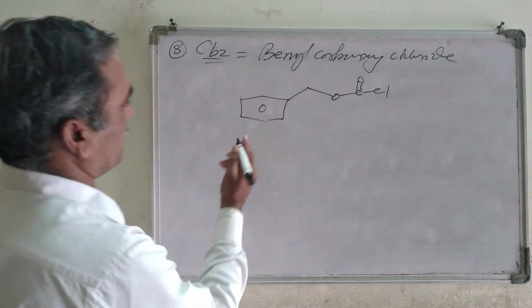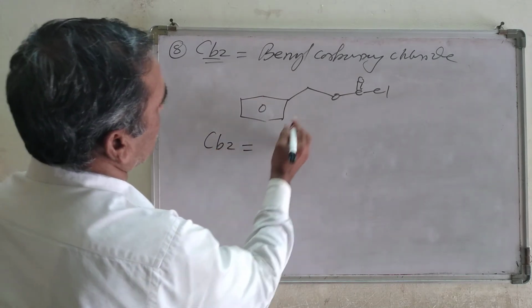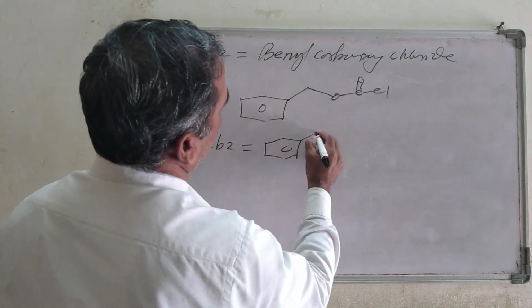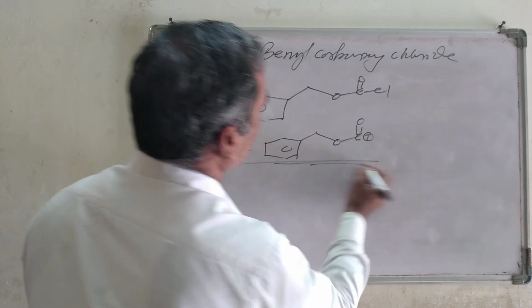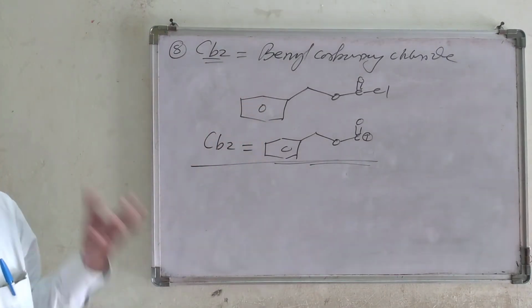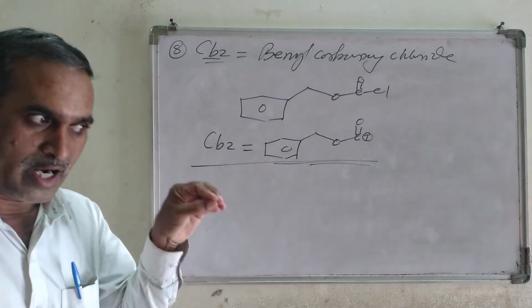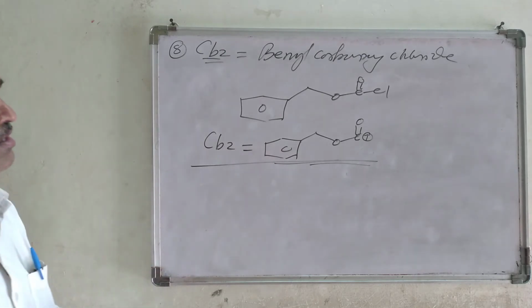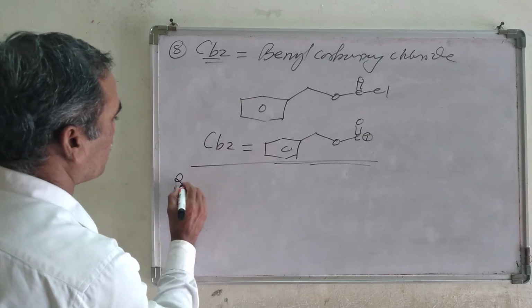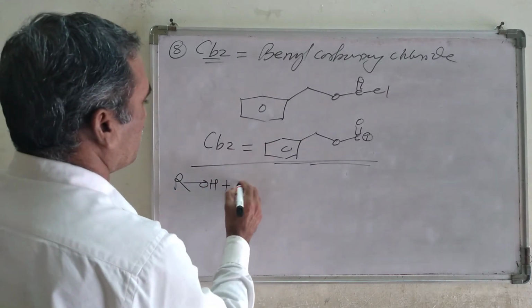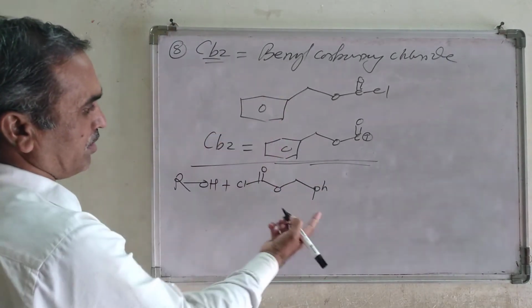Now this part, CBZ, means what? This group only, this, then CH2O, C double bond O, this one is called CBZ. And this CBZ, benzyl carbonyl chloride, is also used for the protection of the hydroxyl group. Let us see the example here. We know the general formula of alcohol is ROH, which will be treated with Cl, C double bond O, O, then CH2, Ph. In short, I am writing it as Ph.